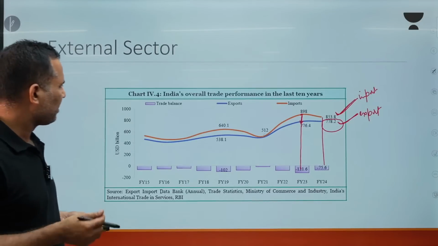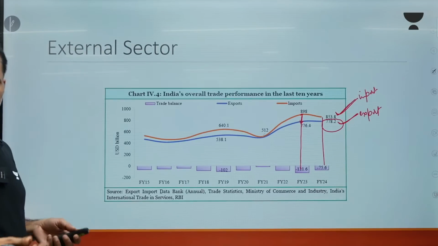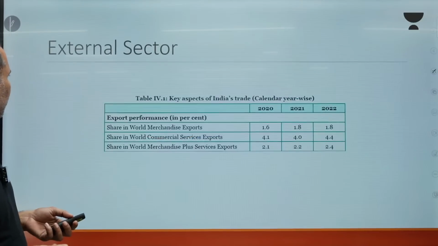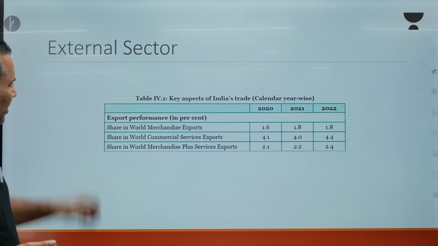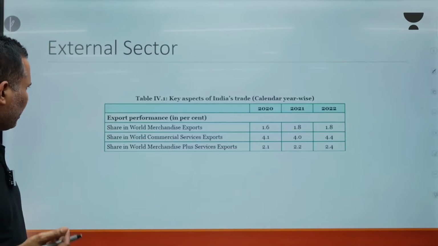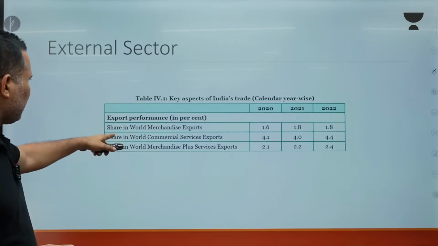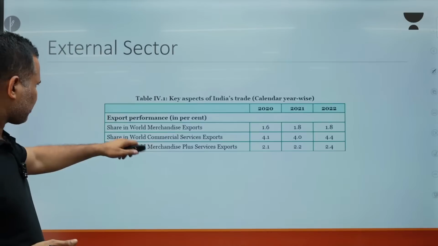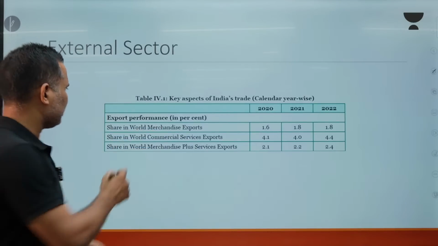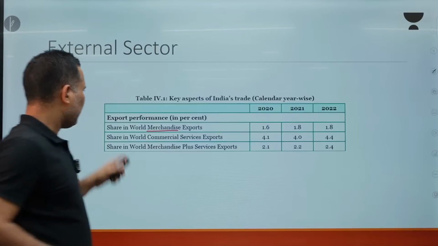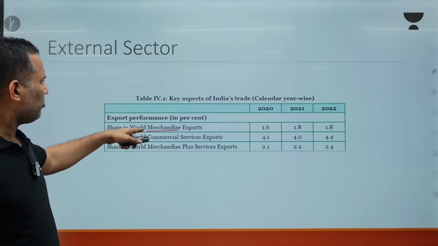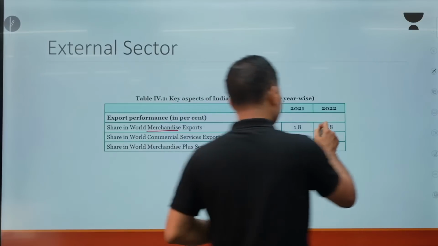Just a trend, it may help you in exam. This is a very important thing. UPSC asked a question also last year. Share in world, India's calendar-wise trade. Here trade means share in world merchandise, so it is only about goods. India's share in world merchandise exports is 1.8.